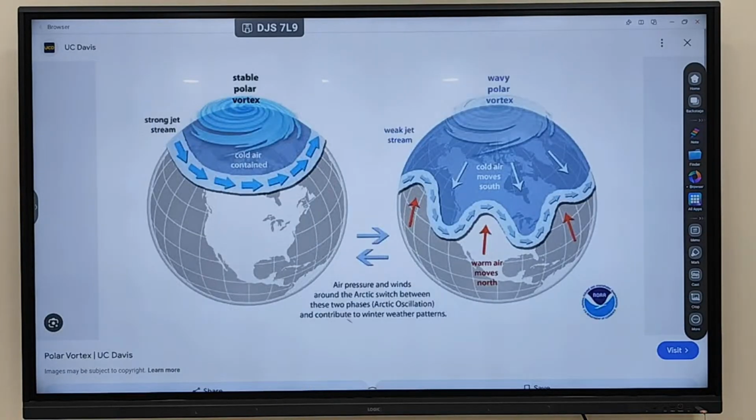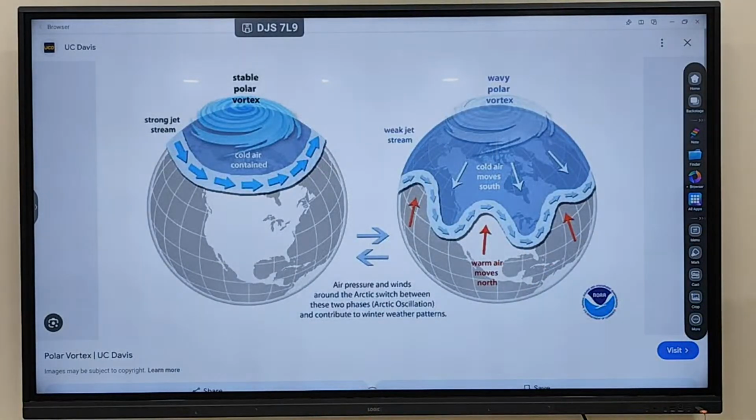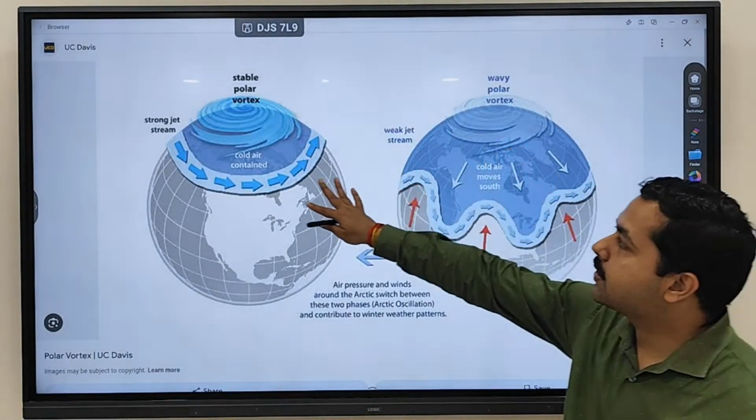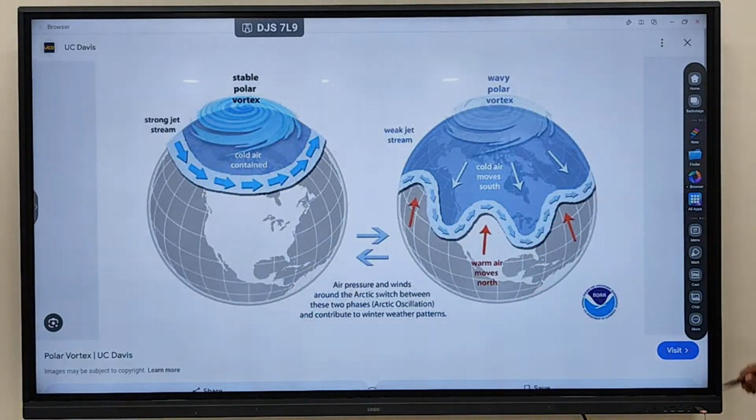This is what you are finding with regard to polar vortex. You can see there are two types of polar vortex. One is a strong polar vortex, another is a weak polar vortex.